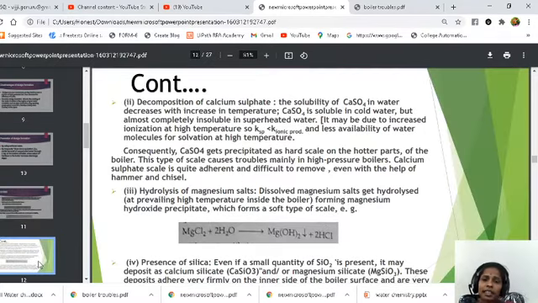And another reason is decomposition of calcium sulfate and hydrolysis of magnesium salts. So when calcium sulfate is decomposing in water, it is producing calcium carbonate, and this calcium carbonate is in the form of scales. And even magnesium salts decompose to magnesium hydroxide, which is in the form of scale.